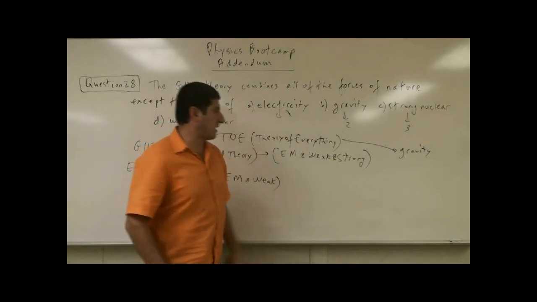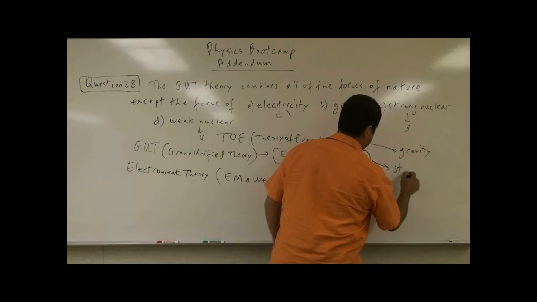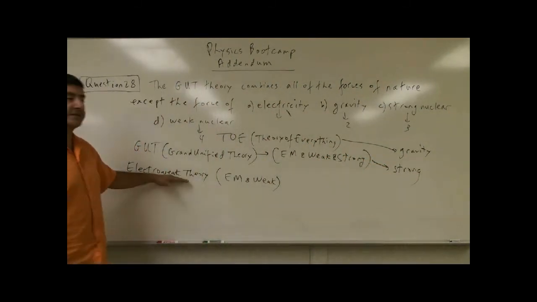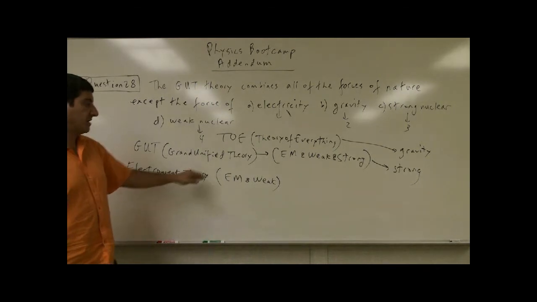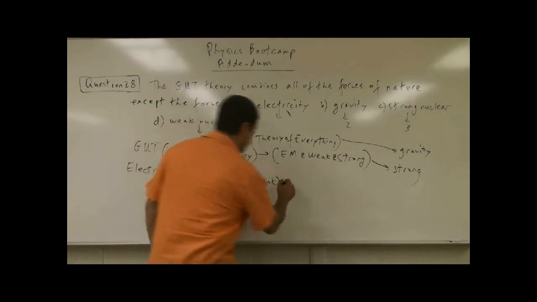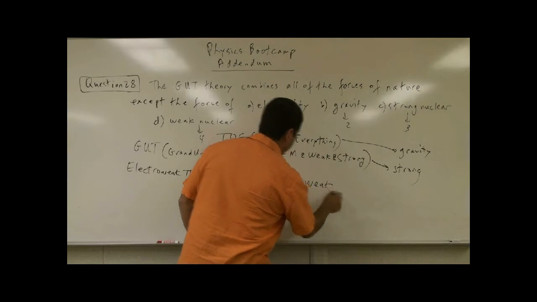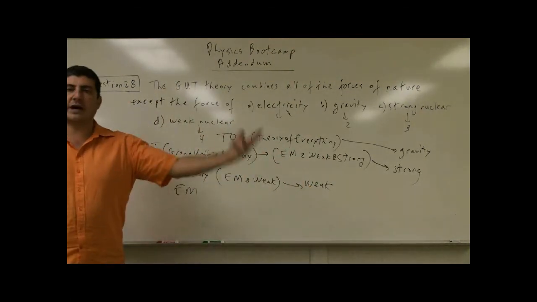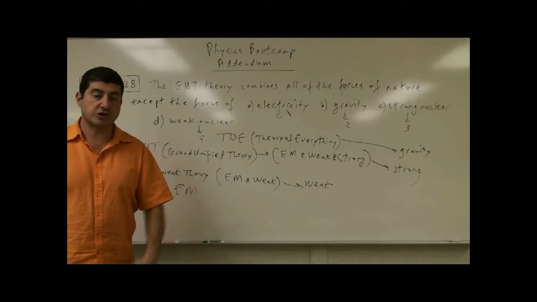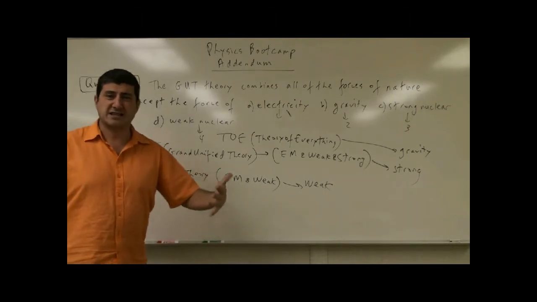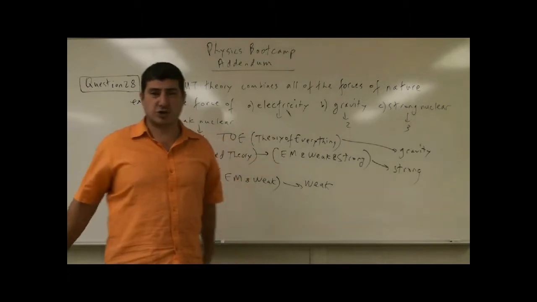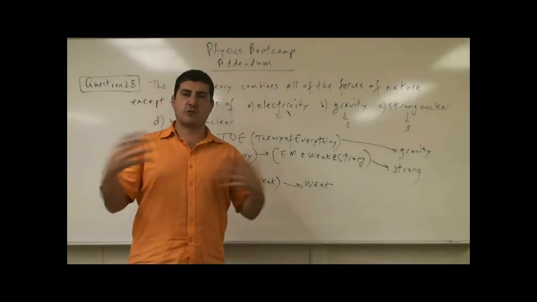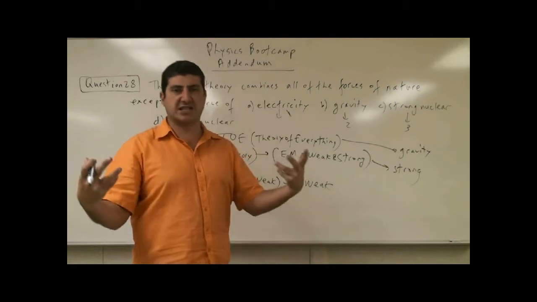The next force to separate was the strong nuclear force. When it separated, you had the electroweak force. The next force to separate was the weak nuclear force, and now you had electromagnetic force. And now you had 4 forces of nature. This event took place so fast, 10 to the minus 30 seconds or so. Within a very, very short time after the Big Bang, the 4 forces were separate and acted separately.